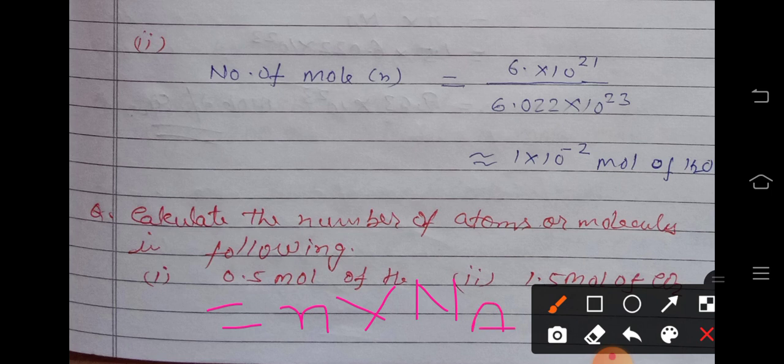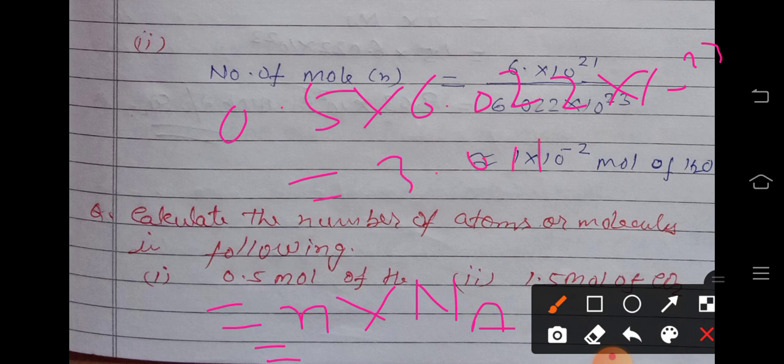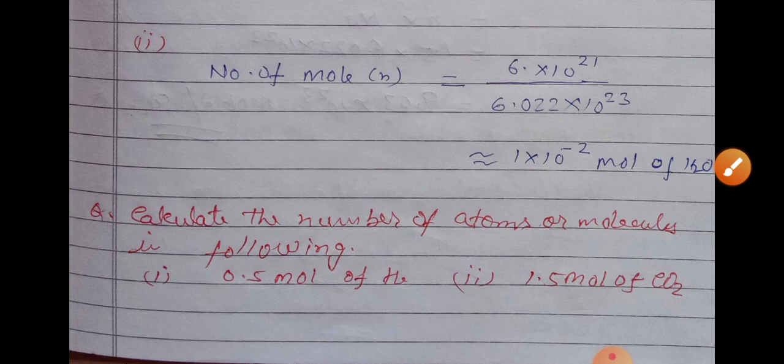Number of moles given is 0.5, multiplied by 6.02 into 10 power 23. So we multiply 0.5 by 6.022 into 10 power 23, which is 3.011 into 10 power 23. That is the answer for the first. Similarly, 1.5 mole of CO2, you can calculate it.